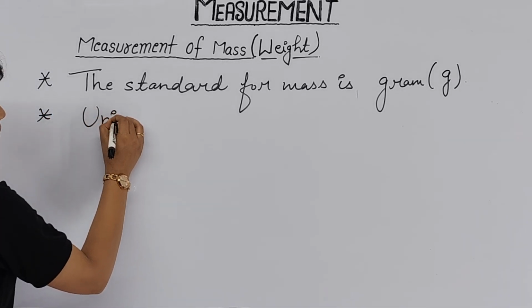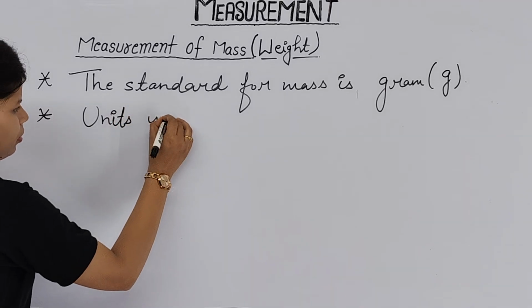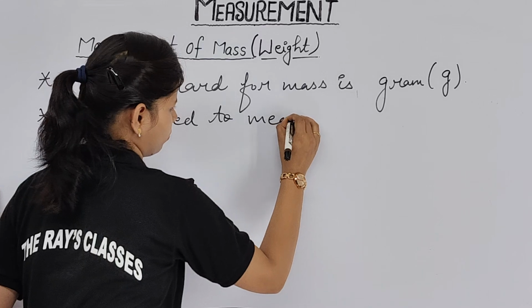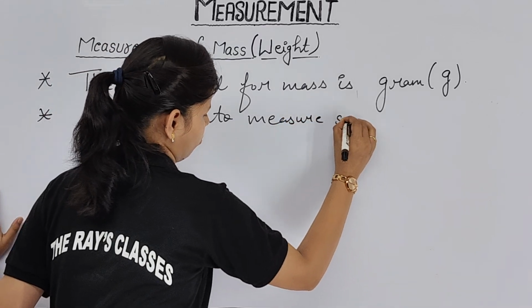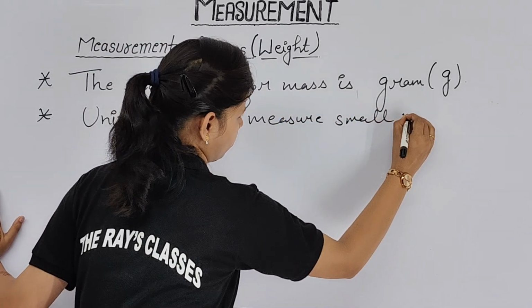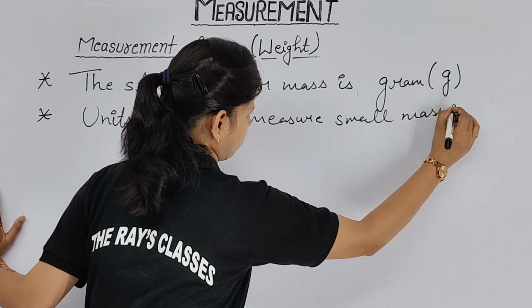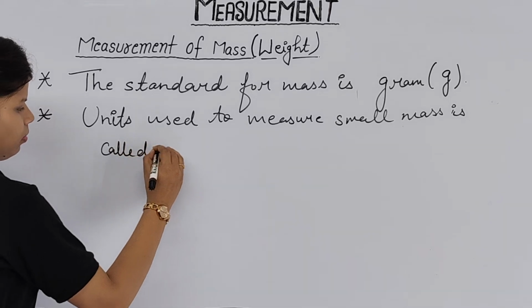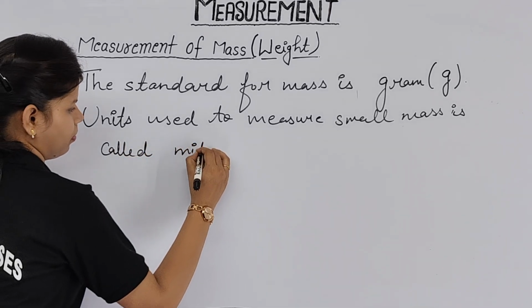The unit used to measure very small mass is called milligram.